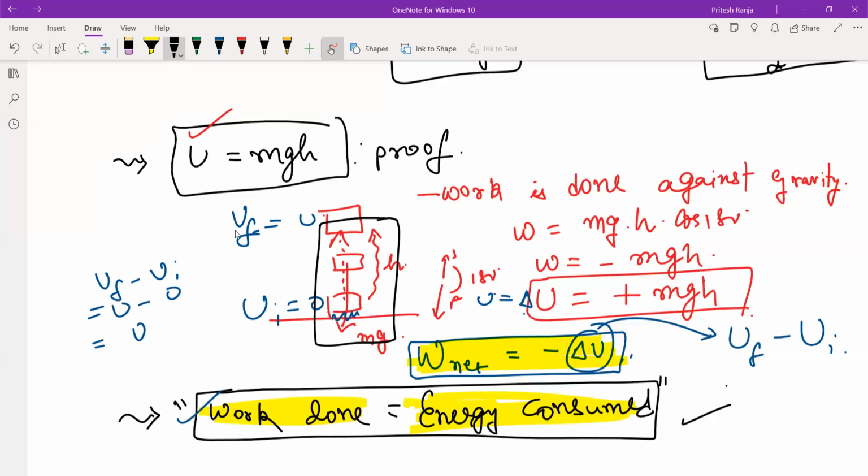Just remember, when you want to find out potential energy from work done, just apply the negative sign to the work done that you find and you will get the potential energy. Yes, quickly, all will write down this one.